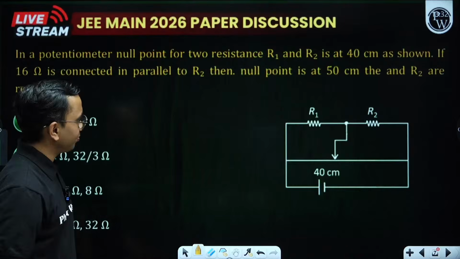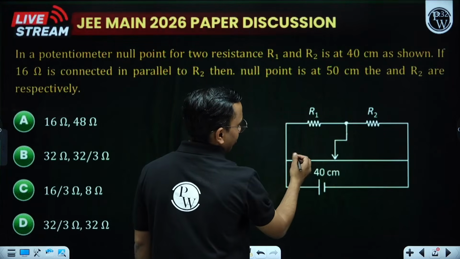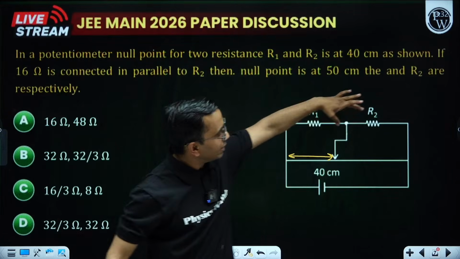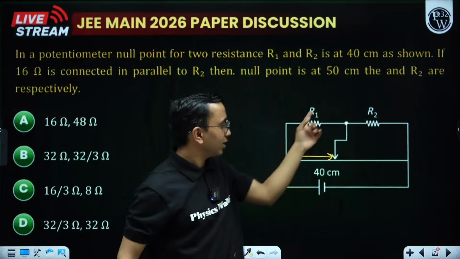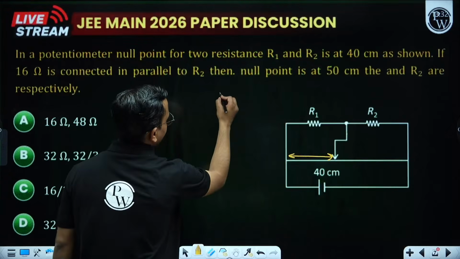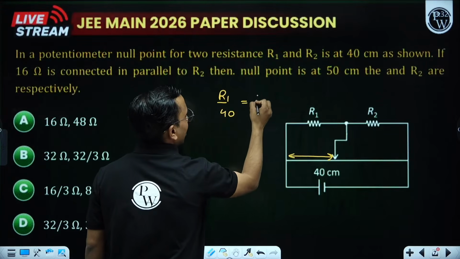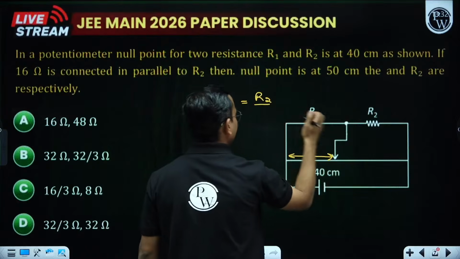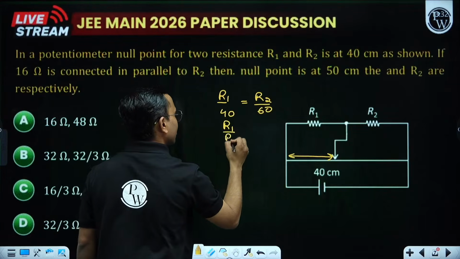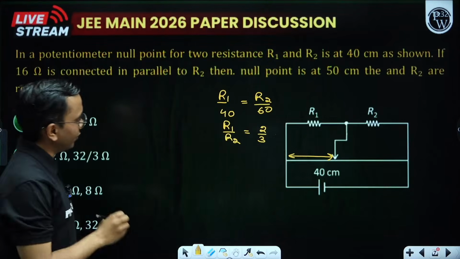Anyways, now see this. Initially, it balances at a distance of 40 centimeter. It means this resistance by this resistance is equal to R2 by this resistance. The resistance of the wire is proportional to the length. Therefore, I write R1 divided by 40 is equal to R2 divided by 60. So R1 by R2 comes out to be 2 by 3. This is one thing we got.